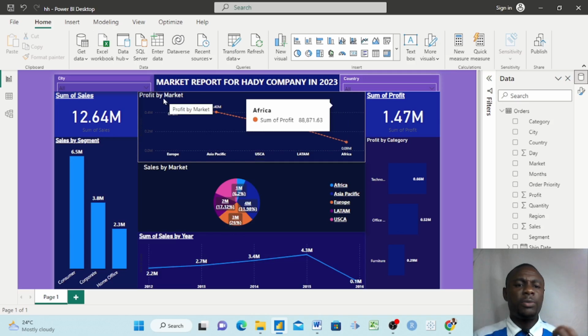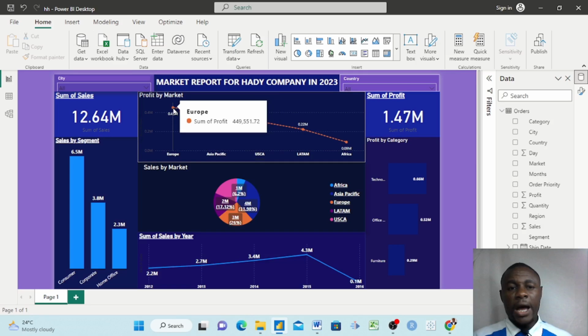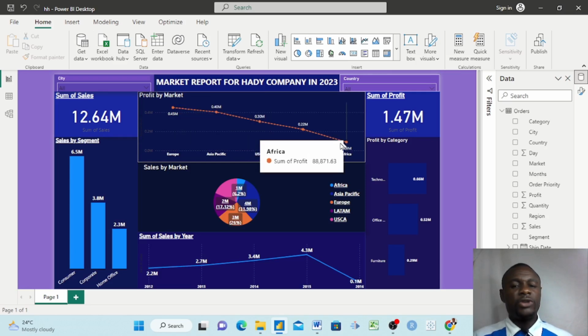And then here again we're looking at the profit by market. So we have Europe market, Asia Pacific, USCA market, Latam market, and African market. You see that the profit here rose from Europe. We had a good sale in Europe. The profit here in Europe is high. It went down to Asia Pacific, then to USCA, then to Latam, and then to Africa. You see that they are doing less profit in Africa. So in such a company you begin to think of how you can invest even more in Europe, and then start thinking of how you can readjust and find out reasons why the sale is low.